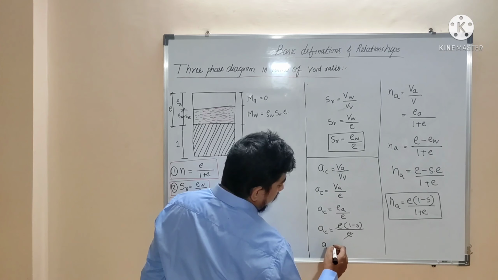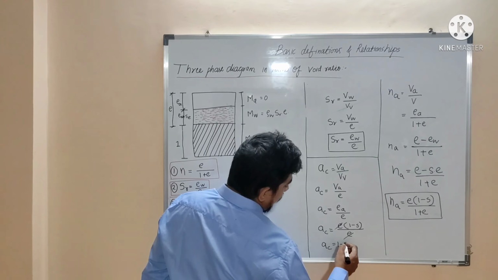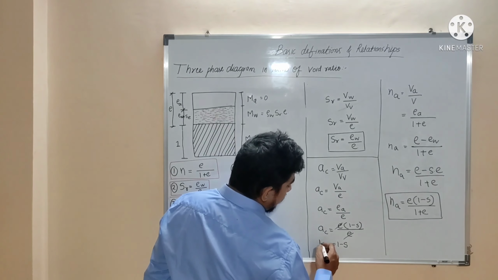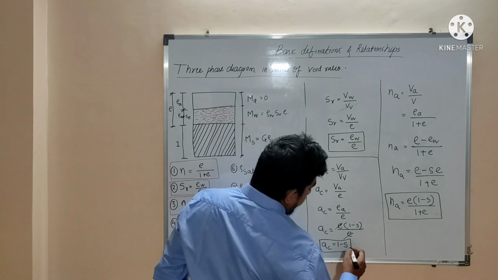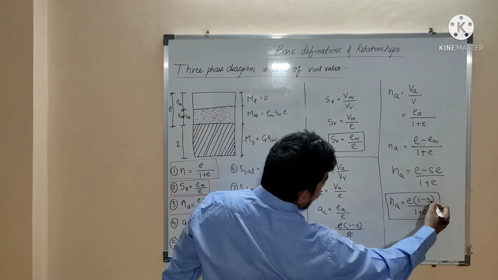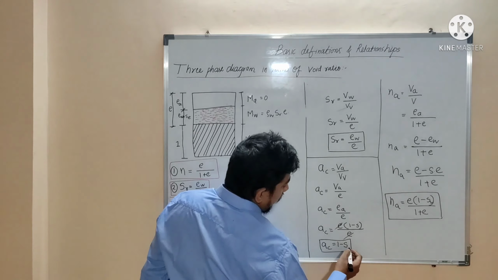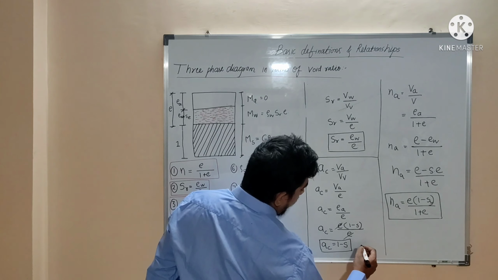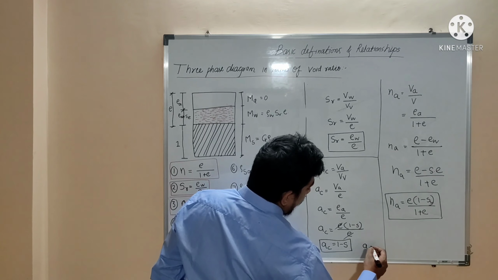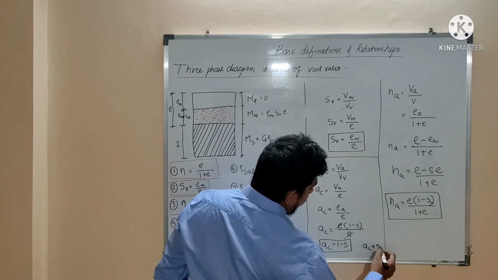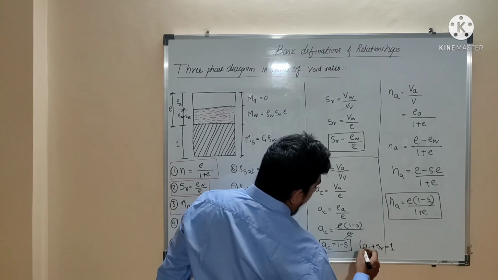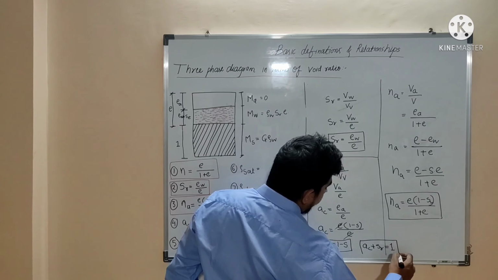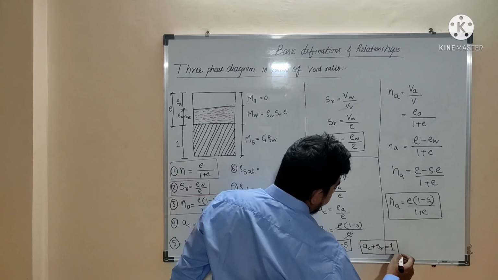So AC is equal to 1 minus S. Okay, or we can say that S is nothing but a degree of saturation. Okay, so we can write it like this: AC plus SR is equal to 1. Okay, when we add air content and degree of saturation together, it becomes 1.